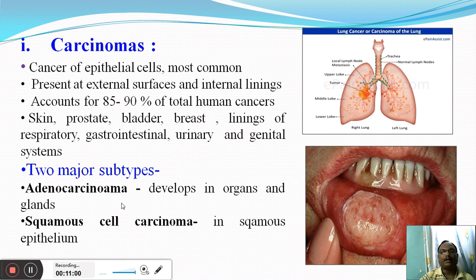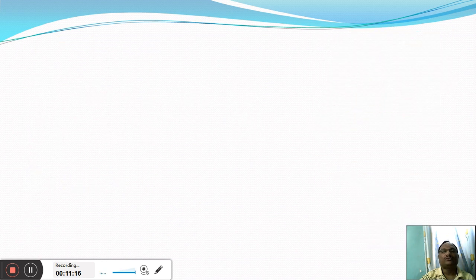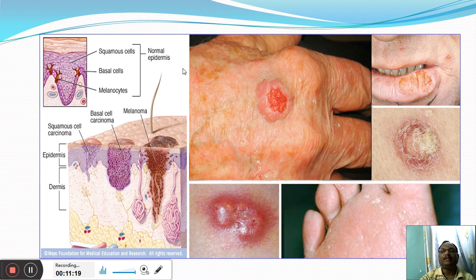Generally, adenocarcinoma develops in the organs or in the different glands, and squamous cell carcinoma is associated with the skin because squamous epithelium or squamous cells are present within the skin. So you can see here, this is the figure of squamous cell carcinoma. This is the skin and the squamous cells are associated with the skin, and therefore the cancer associated with the skin is mainly of the carcinoma type of cancer.